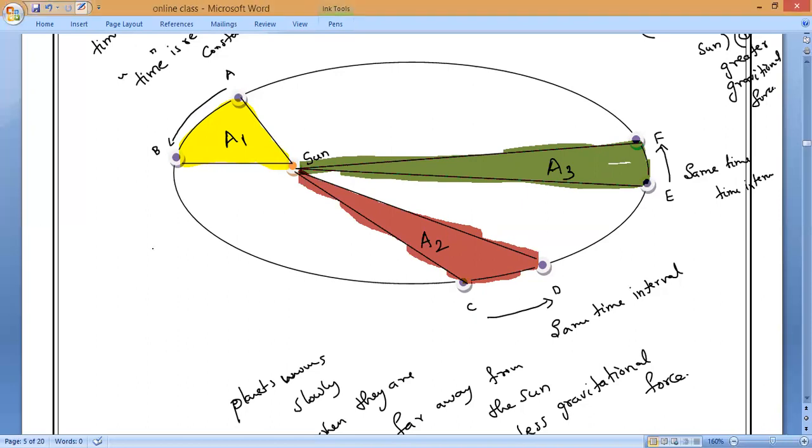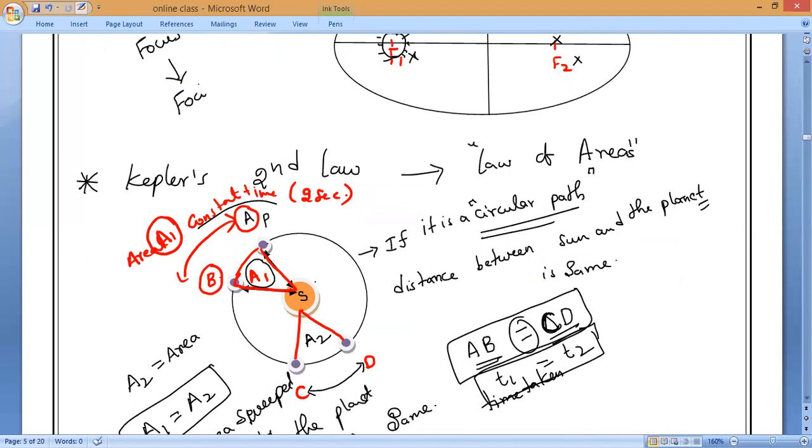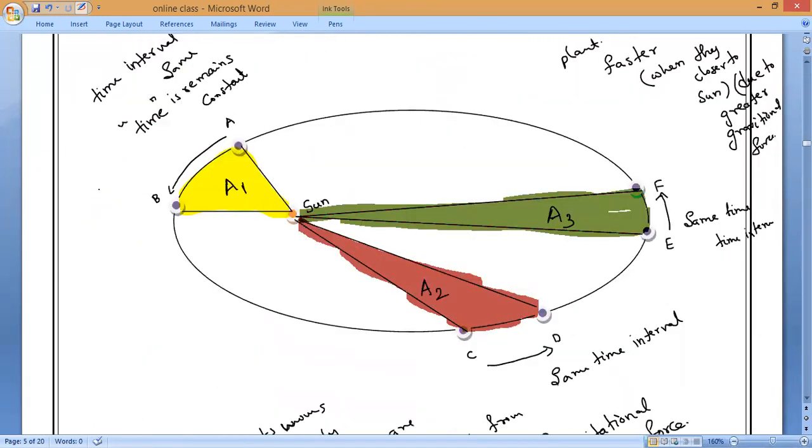Same. If the planet is at the same distance from the sun, then will it cover equal distance or variable distance? Equal distance. Now, if it comes to the elliptical path, does the area remain the same or vary?